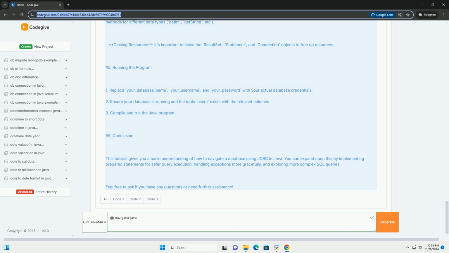6. Conclusion. This tutorial gives you a basic understanding of how to navigate a database using JDBC in Java. You can expand upon this by implementing prepared statements for safer query execution, handling exceptions more gracefully, and exploring more complex SQL queries. Feel free to ask if you have any questions or need further assistance.